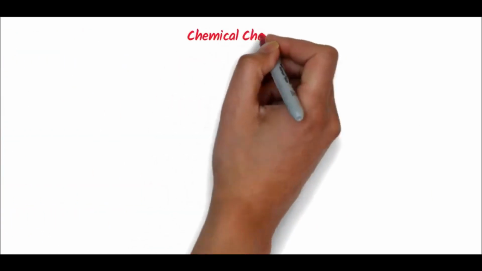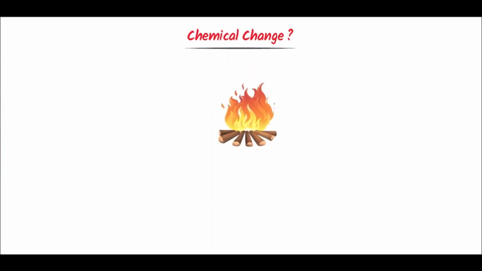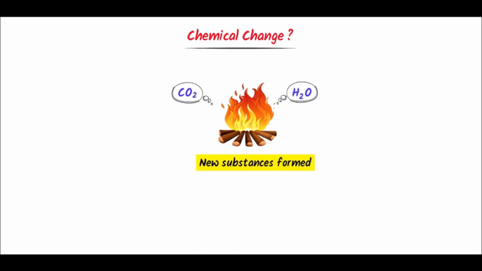Now what is chemical change? Well, consider burning wood. When you burn it, the wood changes to produce carbon dioxide gas and water vapor. Here we say that new substances are formed. For example, carbon dioxide gas and water vapors are formed from the wood. So burning wood is an example of a chemical change.